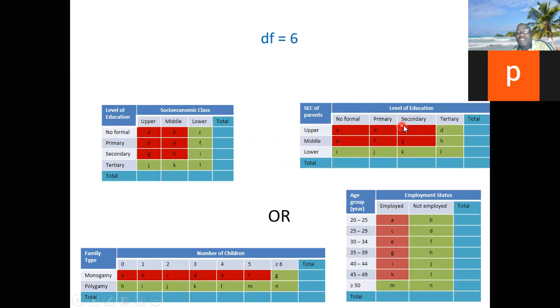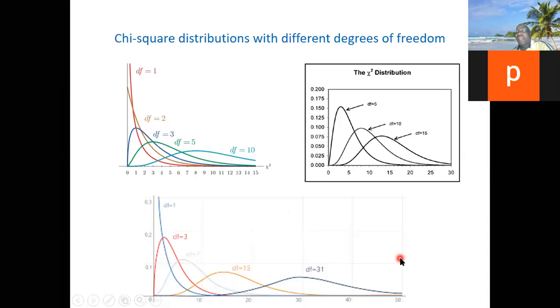Or in this case, where you have 3 rows, 4 columns, still 6. Or you have 7 rows, 2 columns, or 7 columns, 2 rows, and so on like that.